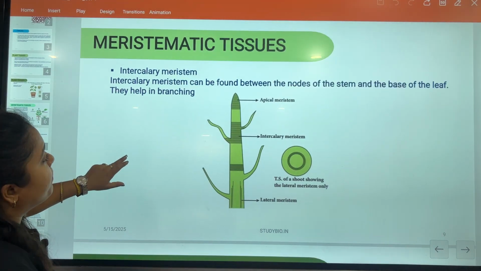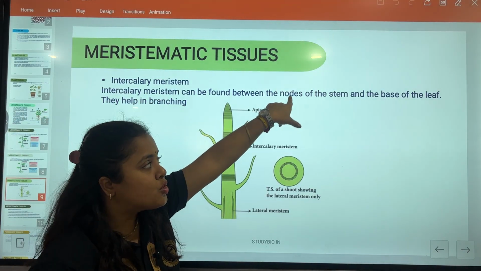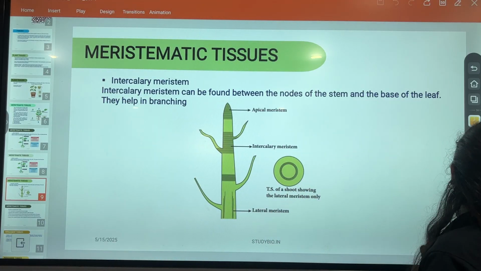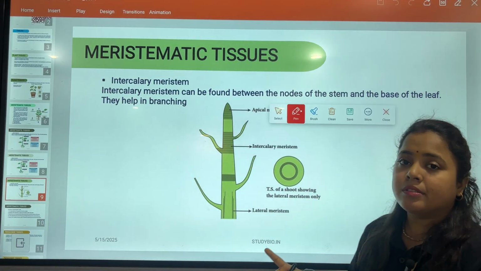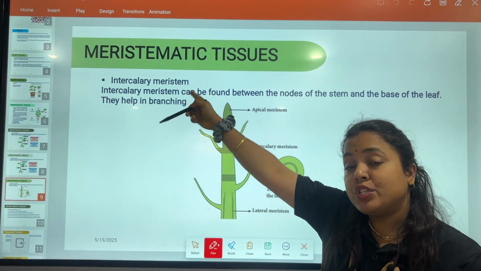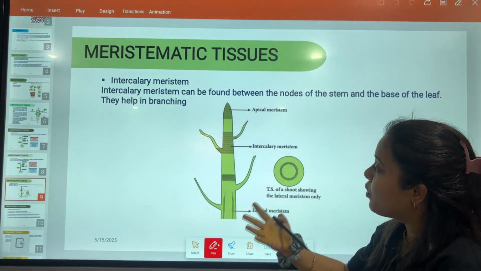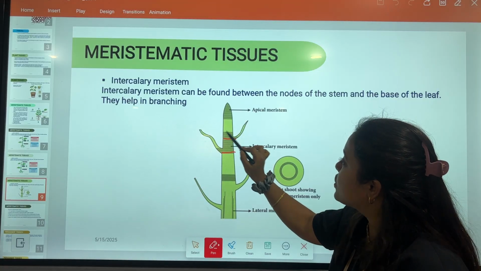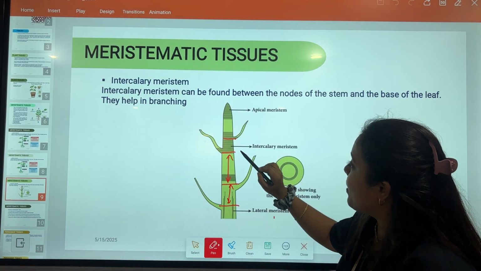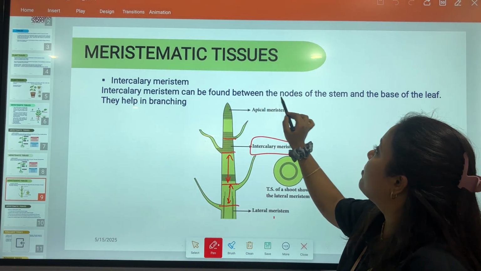This is the diagram which is present in your book. Meristematic tissue, intercalary meristematic, can be found between the nodes of the stem. I have told you that there are two regions from where the new branches and new leaves arrive. That region is called the nodal region, because that nodal region contains intercalary meristematic tissues which have the capability of developing the new leaves and new branches or new floral buds. In between the nodes, this is called the internodal region. So it is found between the nodes.